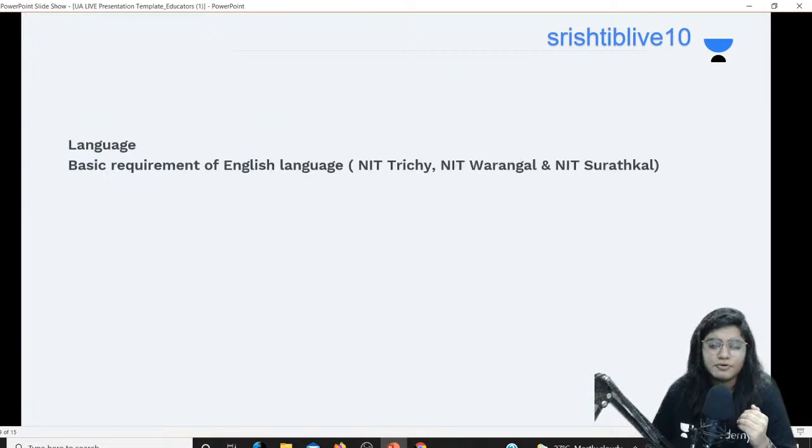And there is one more point which is not that important to address, but yes, you should know about it. No one talks about this point, but it is a valid point in South NITs. If I talk about NIT Trichy, NIT Warangal, and NIT Surathkal, you should have, I should say, not proficient English, but basic English, so that you can convey your thoughts to anyone. Okay, so this is required.